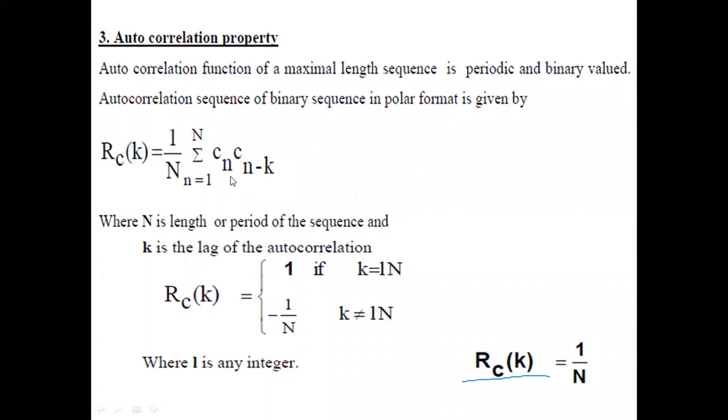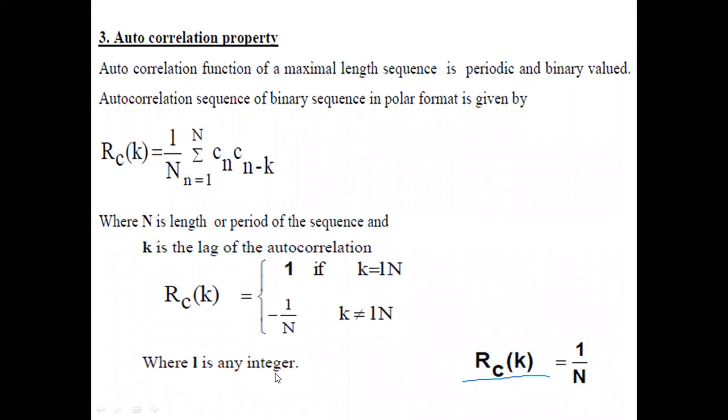So it is shifted, right? Autocorrelation function is the same sequence shifted by K units. In integration we were doing the same thing, right? X of tau, h of t minus tau. Here, in the case of a discrete binary sequence, the integration is replaced by the sum term. So this is the autocorrelation function defined in the discrete domain, where capital N is the length of the sequence. And the lag is the time shift of the autocorrelation function.